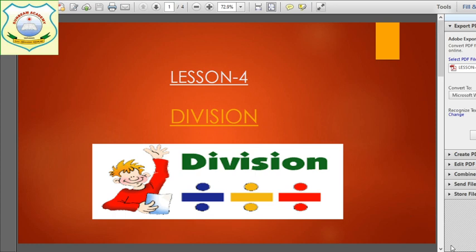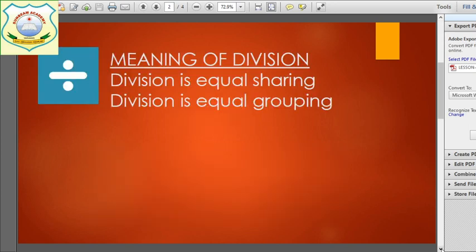Lesson 4 Division. This is the topic that we are doing today. This is the lesson that is going on in your class. Now, what is the meaning of division? Division is equal sharing. Division is equal grouping.